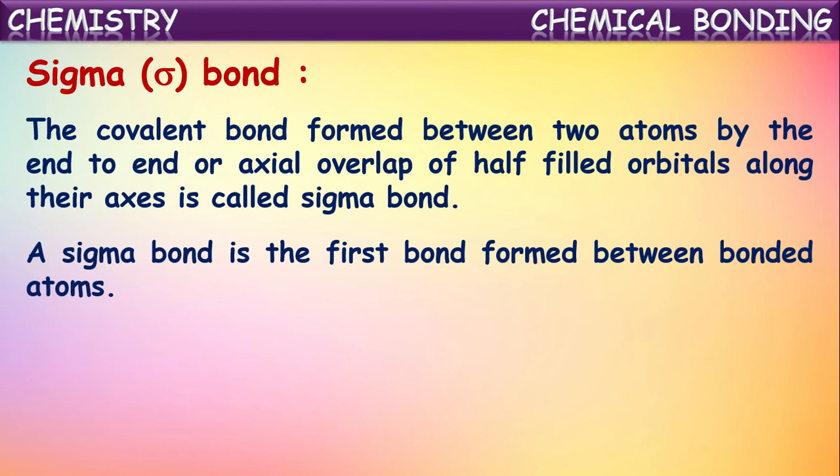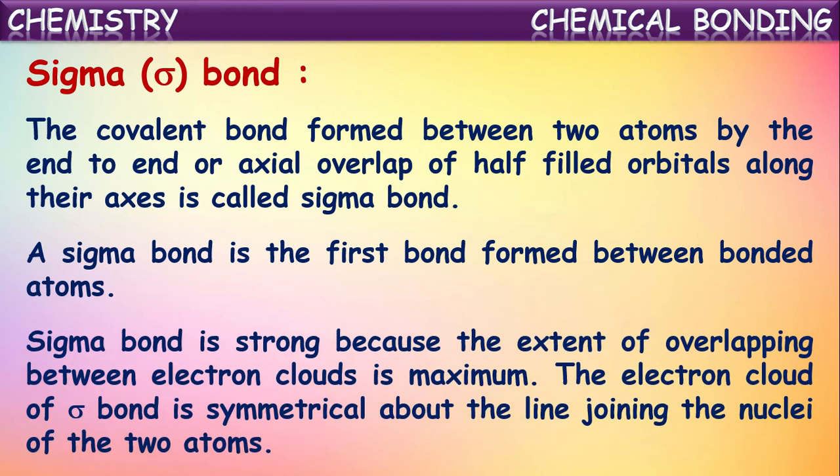Okay, a sigma bond is the first bond formed between two atoms. Generally, when two atoms approach each other, if they form more than one bond, then the first bond formed between those two will be sigma bond. So if two atoms form only one bond, that will compulsorily be a sigma bond. That means when two atoms approach each other, the atomic orbitals of those two atoms overlap each other first end to end, or on the axis of their nuclei they overlap, and hence they result in the formation of a sigma bond first of all.